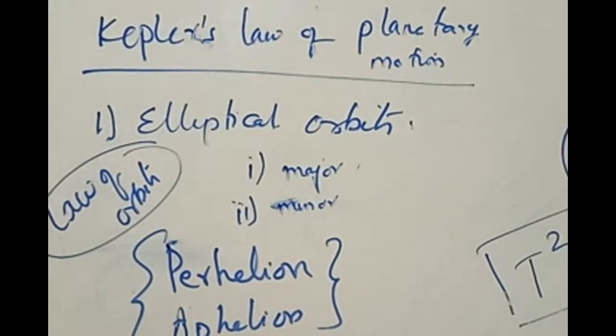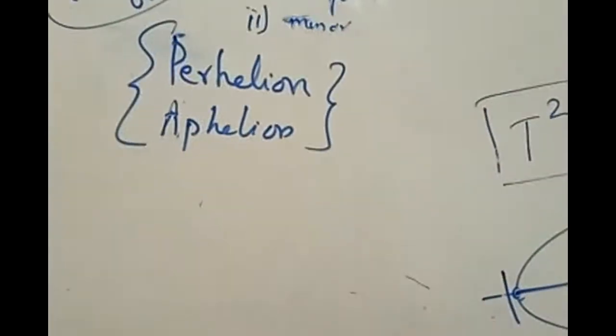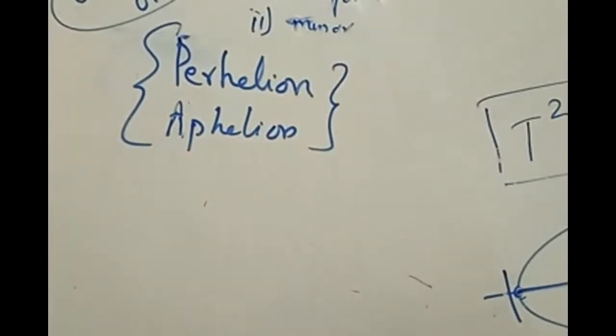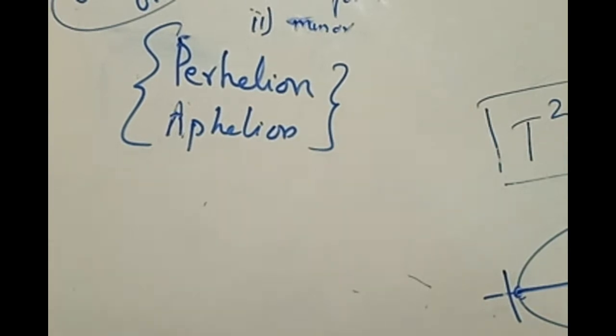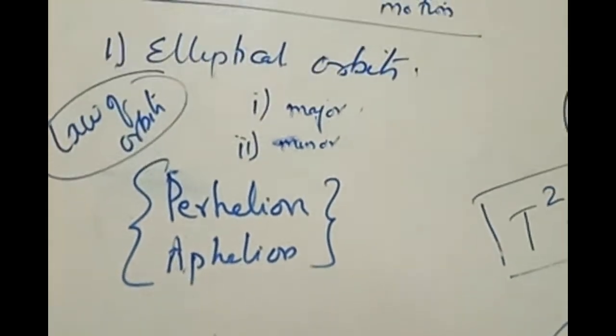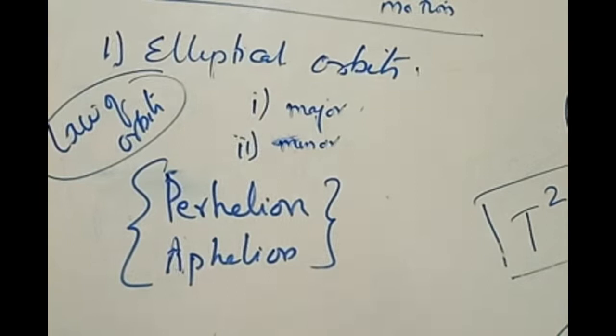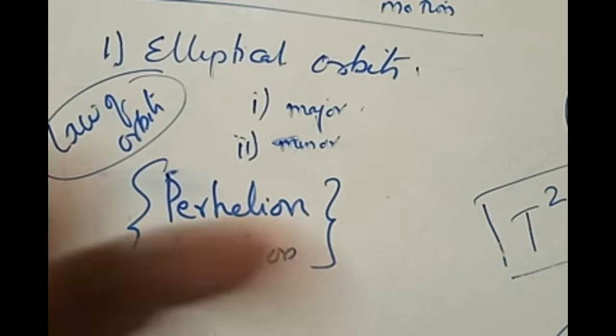What does the first law state? The first law states that all the planets will revolve around the sun in the form of elliptical orbits. That's it, the statement is that much only. All the planets revolve around the sun in elliptical orbits, with the sun present at one of the foci.